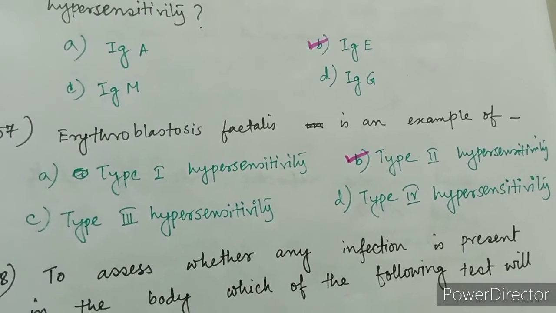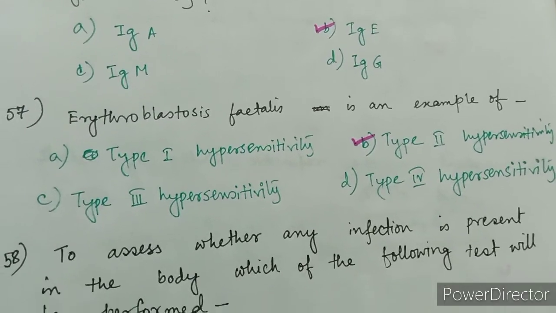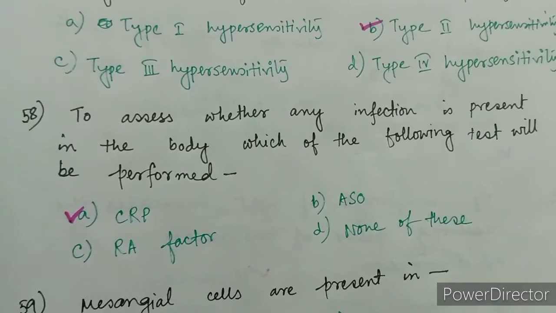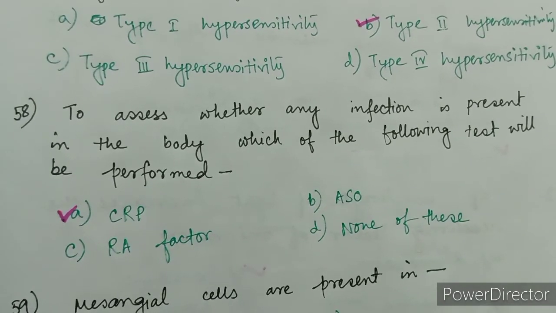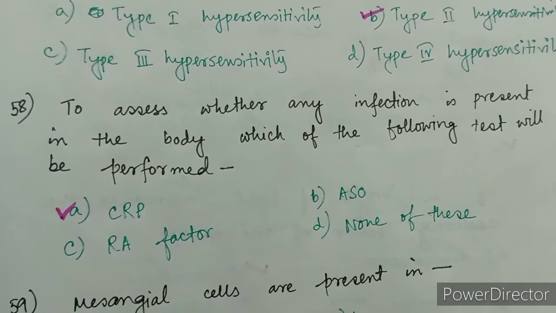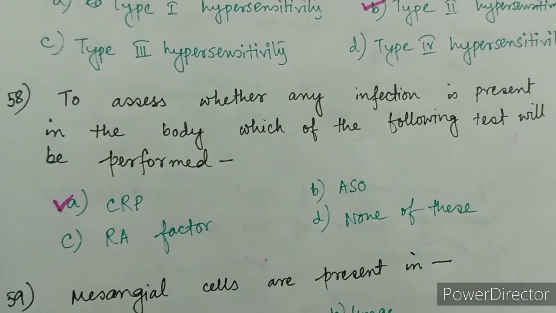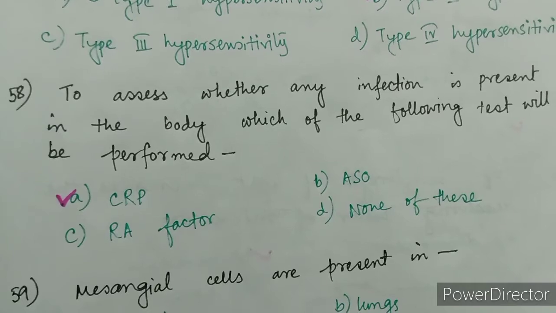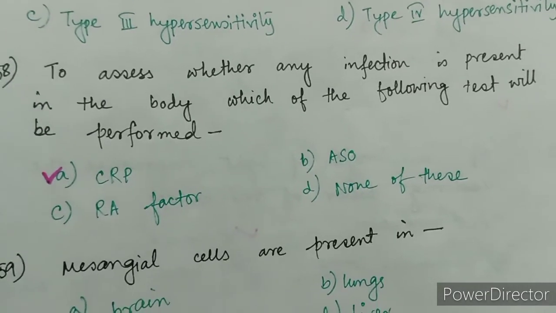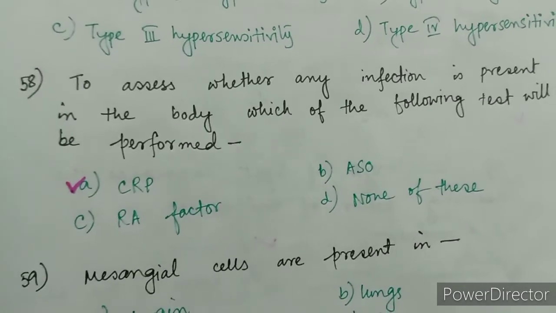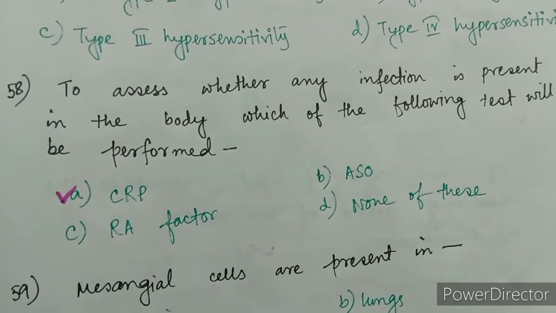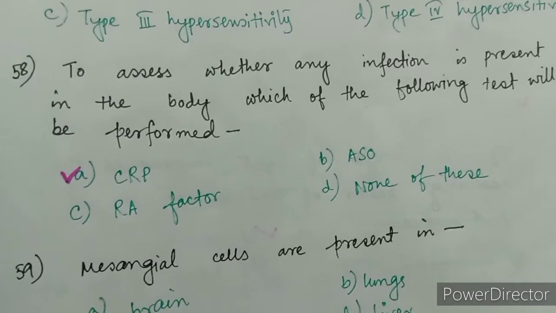So the correct option is option B. To assess whether any infection is present in the body, which of the following tests will be performed? The answer will be CRP. So the right answer and the correct option is option A, CRP, C-reactive protein. C-reactive protein or CRP test is used to identify any kind of infection or inflammation in the body.